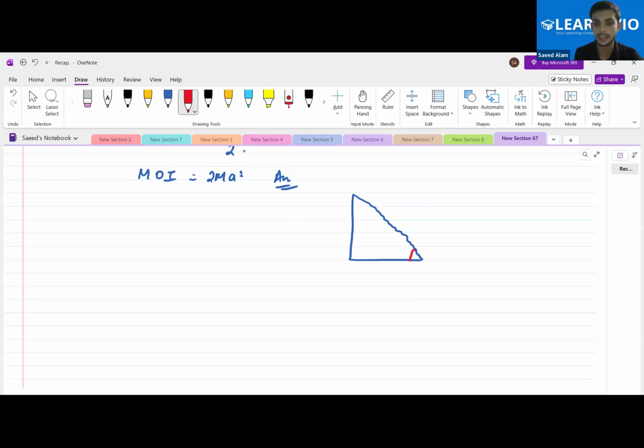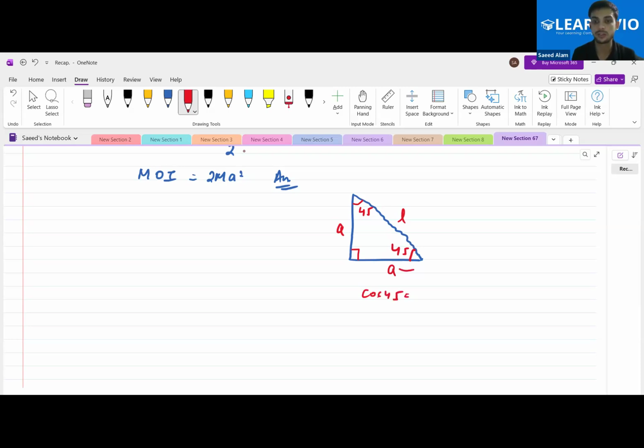So this angle is 45 degree, and this angle is also 45 degree. This is the length A, this is the length A, and this is 90 degree. So what will be this particular length? Let me name it L. If you apply cos 45 here, how can you write it?